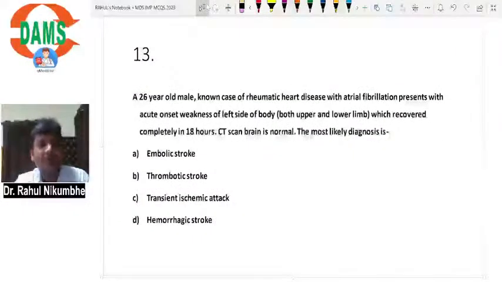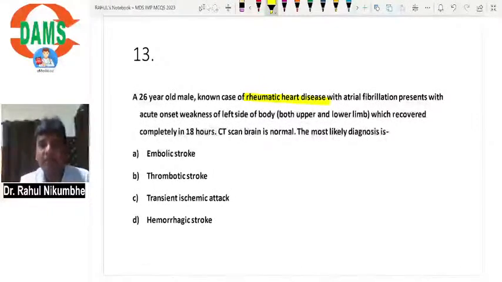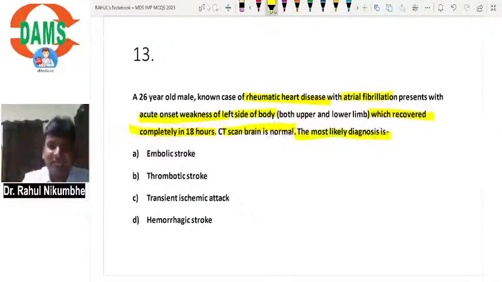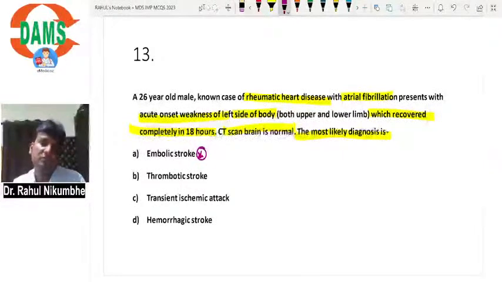Then, a 26-year-old male, known case of rheumatic heart disease with atrial fibrillation, presents with acute onset weakness of the left side of the body, which recovered completely in 18 hours. CT scan brain is normal. The most likely diagnosis is? Now, it can be an embolic stroke. But when will you say a stroke? What is the definition of stroke? Stroke is a focal neurological deficit because of a vascular cause.